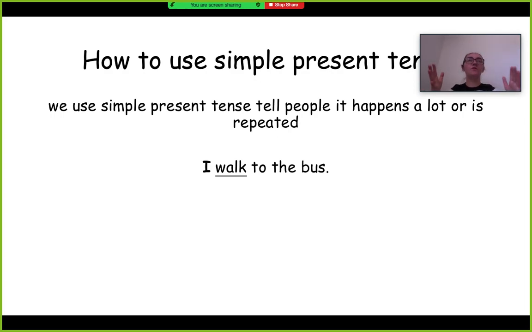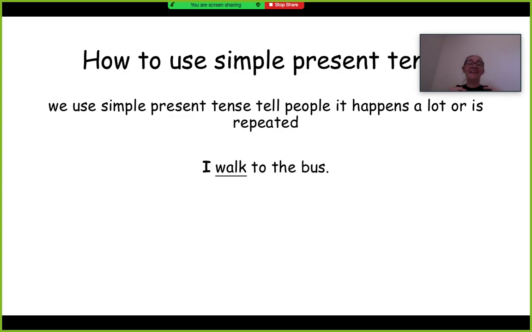So even though it says present, it still means right now, but it's not talking about something that you're doing right now. So nope, doesn't talk about right now in the moment, but it's talking about something that happens to you a lot. So when you say, I walk to the bus, when you say that to somebody in English, they hear it and they say, okay, I know that when they say that I walk to the bus, it means that they don't drive to the bus, they don't ride their bike to the bus.